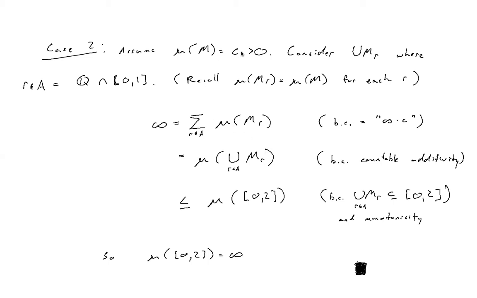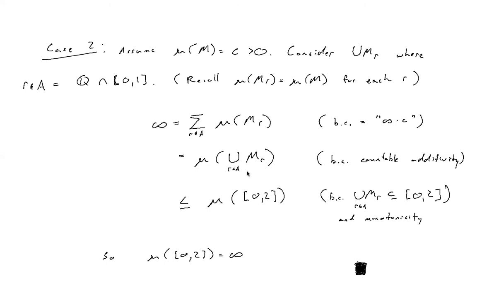So if the measure of M is some positive number, then if I have a countable number of those and I add them together, I'm obviously going to get infinity. So I have infinity equals the sum of these measures. And again, since these are all disjoint, the sum of the measures should be the measure of the union.